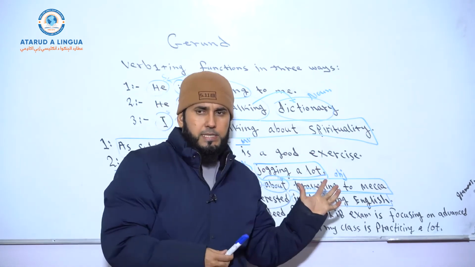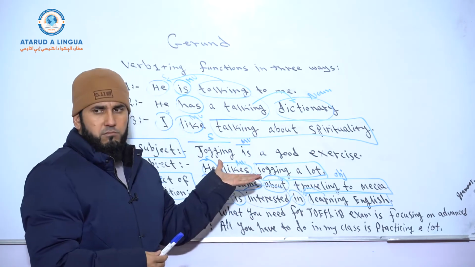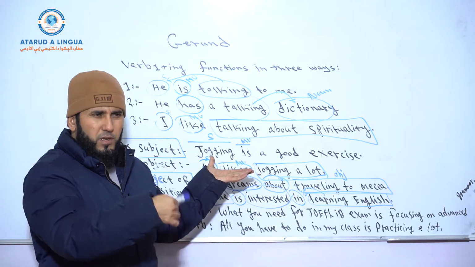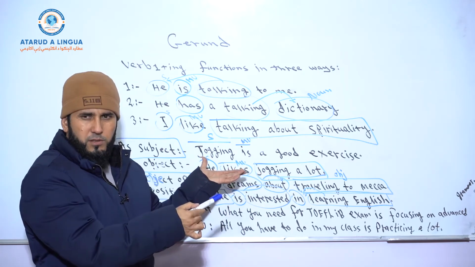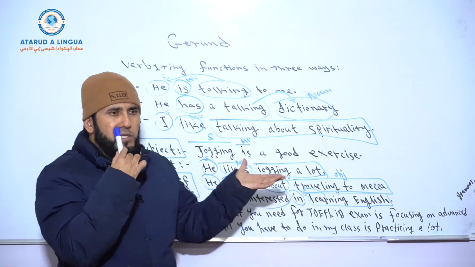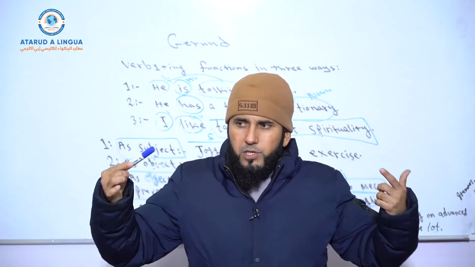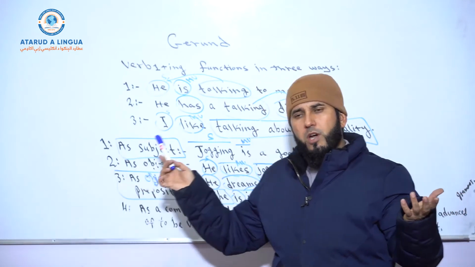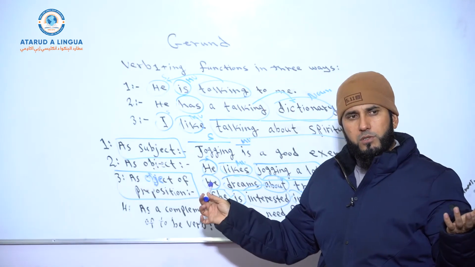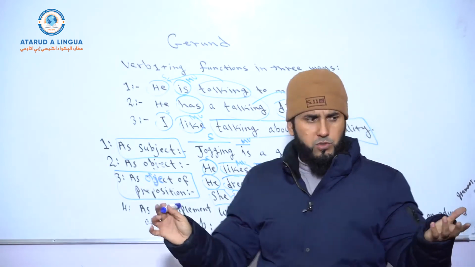You got it? Was the explanation easy, or is there any complication? Everything is easy? Okay. So I want you to think in English and try to make examples, using a gerund as the subject of your sentence, or as the object, or as the object of a preposition, or as a complement of a to be verb.